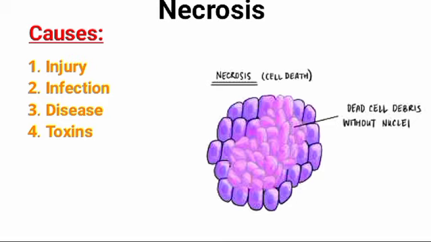Traumatic injuries can damage blood vessels and cut off blood flow to the surrounding bones and tissue areas. Anything from a car accident to falling from a ladder can result in traumatic injury that triggers necrosis. Number two is infection. A wide variety of bacterial, viral, fungal, and parasitic infections can trigger necrosis. Even a minor cut or scrape that gets infected can lead to necrosis.